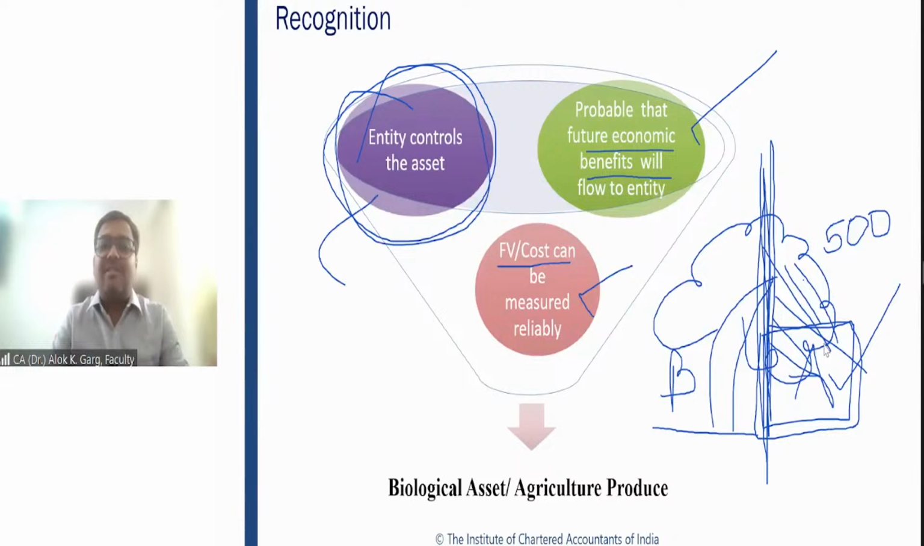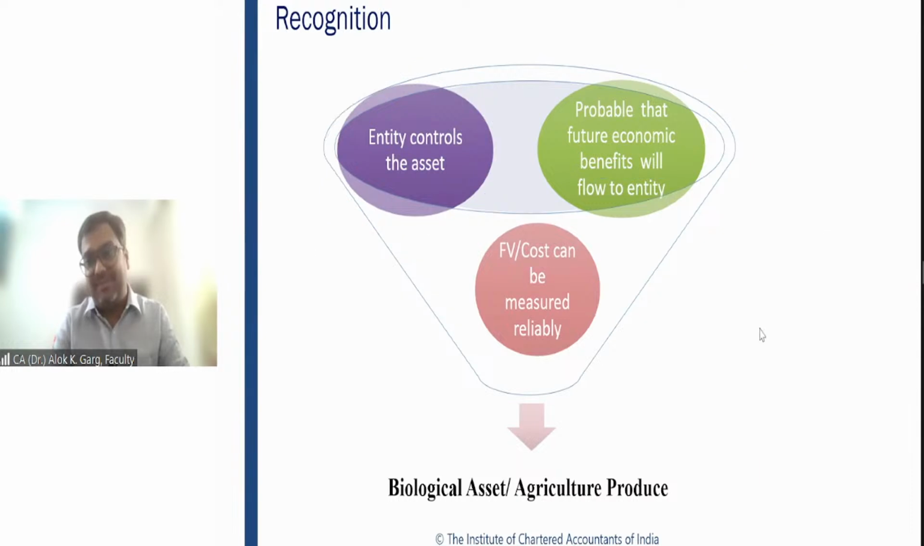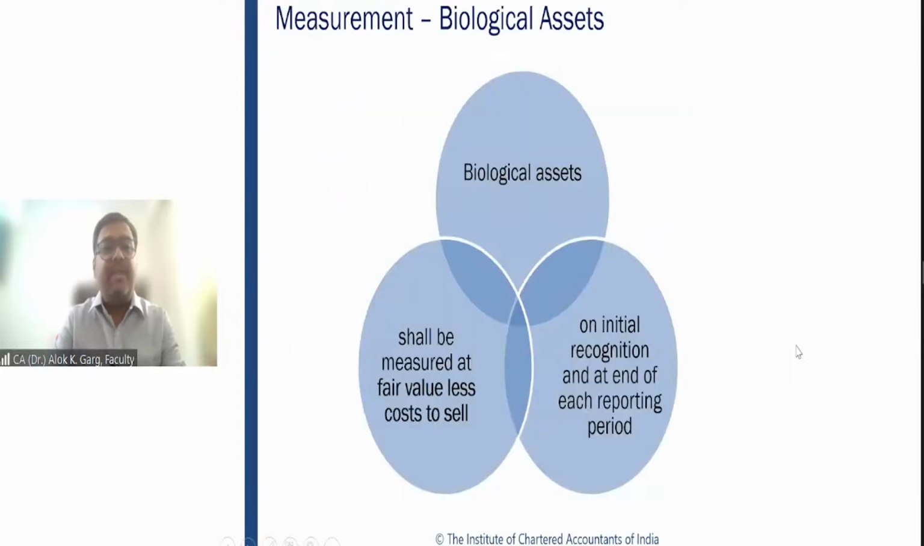Right? So this is what we have discussed on the recognition of a biological asset or agricultural produce. Under Ind AS 41, a biological asset or agricultural produce will be recognized only when the future economic benefit is probable, fair value or cost can be measured reliably, and the entity controls the asset. Okay. We have discussed the recognition part. Now we'll discuss the measurement part.